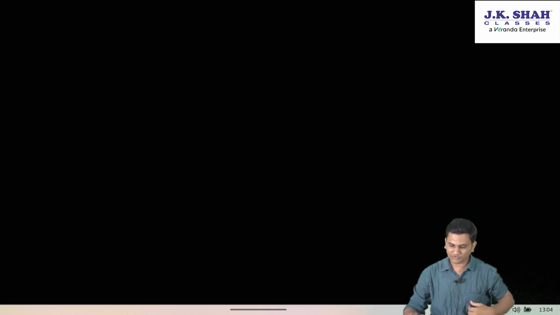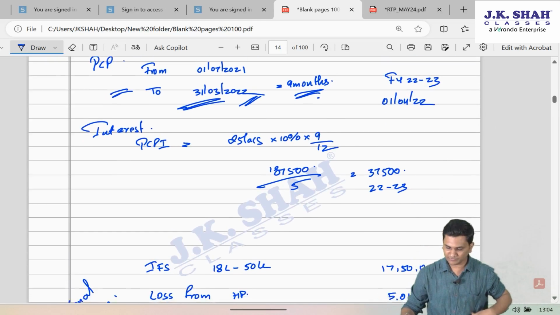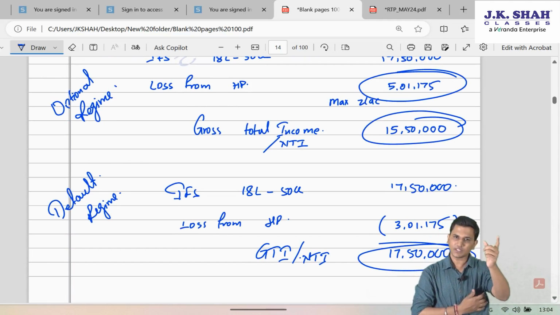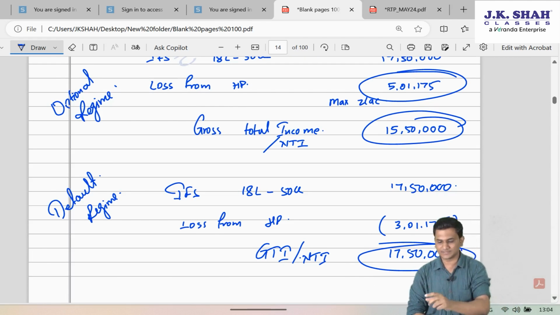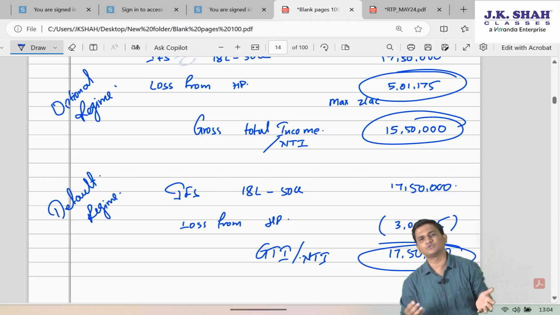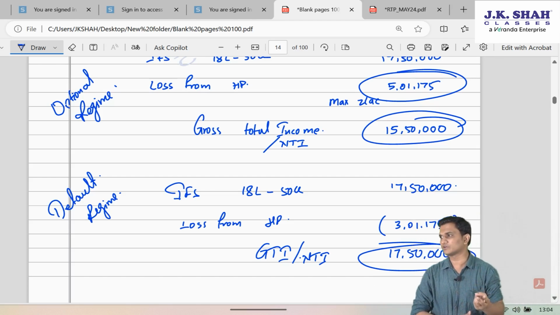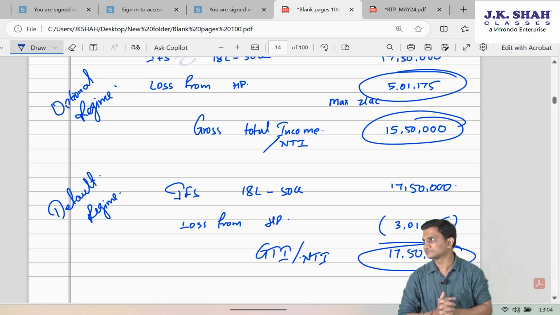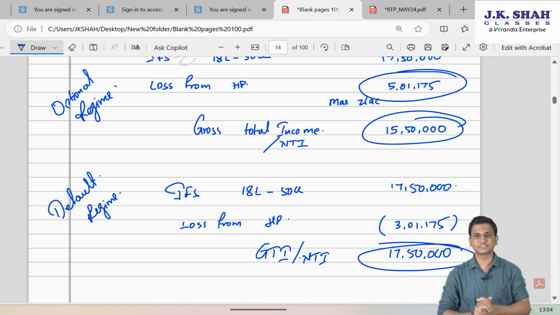However, just for the sake of evaluation, I told you that even if we take the entire deduction of interest under section 24 itself for LOP, then my loss will be 5,01,175, which is anyways of no use. I will be able to adjust only 2 lakh rupees. My taxable income will be 15,50,000. So I hope this much is clear.